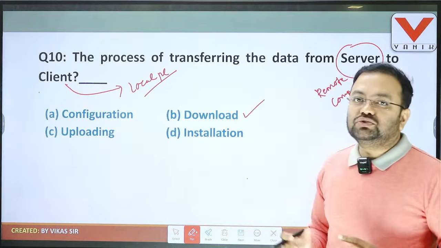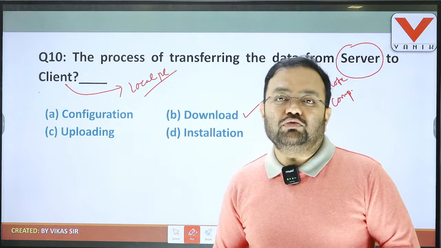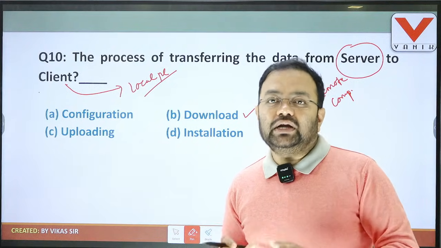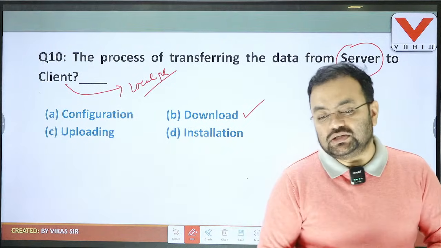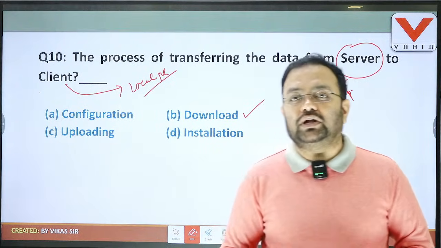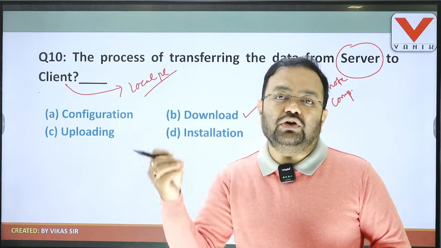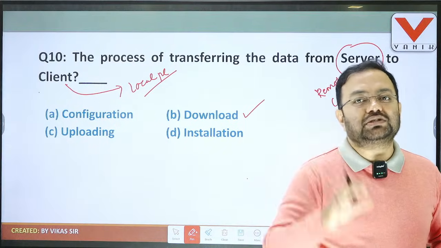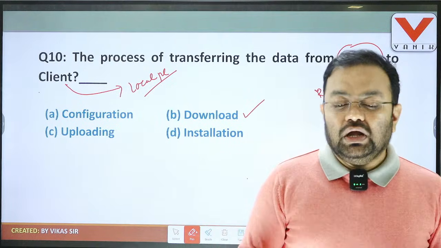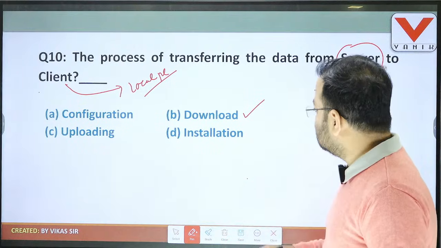For example, we are downloading the call letter for the examination. The call letter is available on the corresponding website of the web server. When it is downloaded, it comes to our system. So the data is transferred from server to our system. This is known as downloading. If we are transferring the data to the server, then it is known as uploading. Means we are uploading a video to Insta, or a photo on Facebook, so the client is sending to the server. If the data is sent from client to server, this is uploading, and if it is from server to client, this is downloading. So question number 10, answer is B.